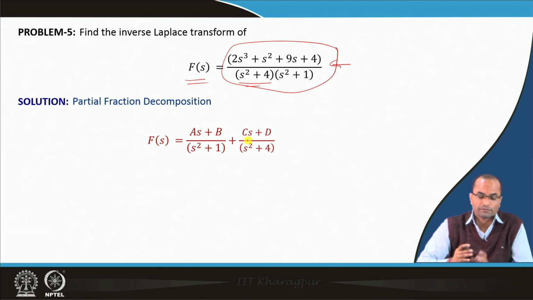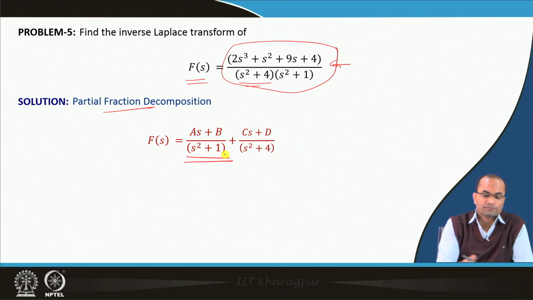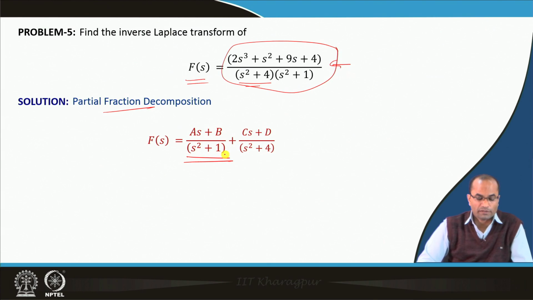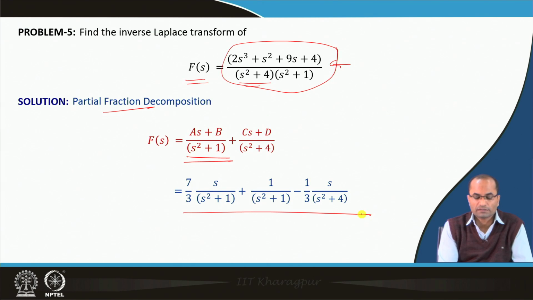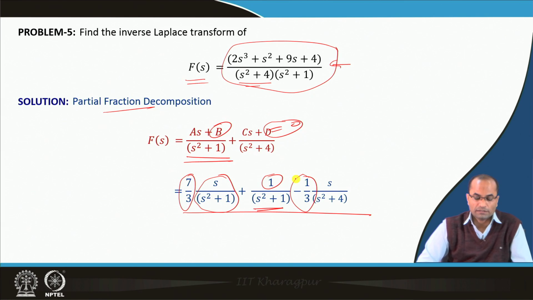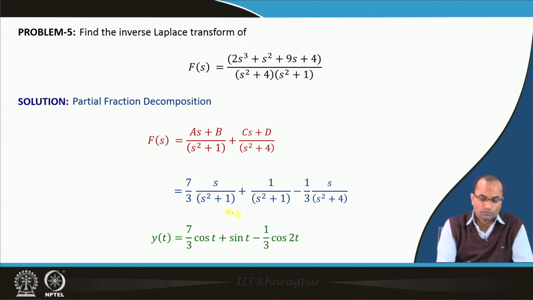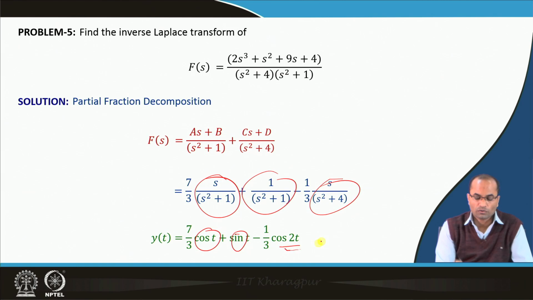So, we do the partial fractions first, and then we will take the inverse Laplace transform. After doing the partial fractions, it comes out that 7 by 3 is with S over (S square plus 1), and then 1 over (S square plus 1) for this B, that is B is 1, and here D is coming to be 0 and C is coming as minus 1 by 3. And then we can go for the inverse transform, because this is for cos t, this is for sin t, and then here we have cos 2 t.